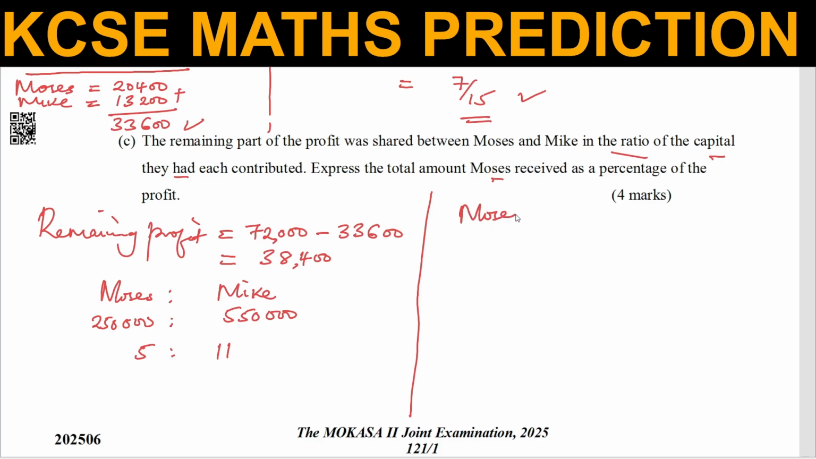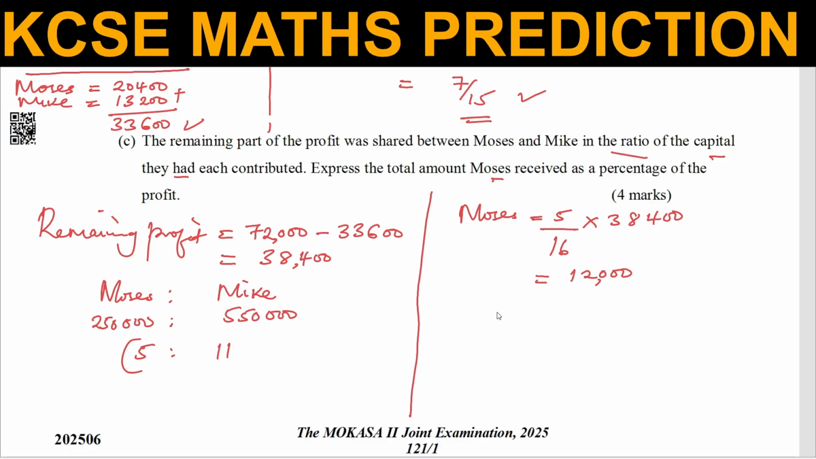So Moses received, the share for Moses is 5 divided by the total of the ratio, 5 plus 11, times this amount, 38,400. And this will give 12,000. So that is the share.